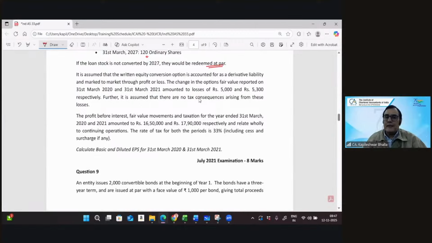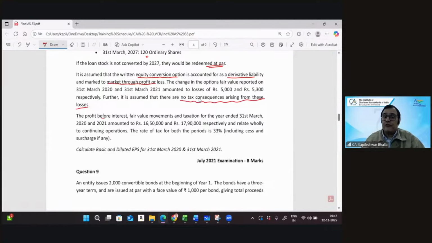It is assumed that the equity conversion option is accounted as a derivative liability and is marked to P&L. Because it is a derivative, it will be captured at FVTPL, and the changes in the option fair values are also given. Then further assume that there is no tax consequence arising from these losses.